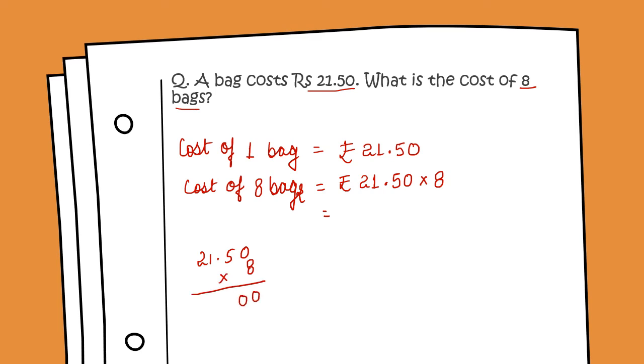8 fives are 40, 4 carry. 8 ones are 8 and 4, 12, 1 carry. 8 twos are 16, 16 and 1, 17. Now as you can see, we have two places after decimal here, 50. The last two digits are in paise, so we have to put the decimal here. It will be rupees 172.00. So this is the required answer. Cost of 8 bags is rupees 172.